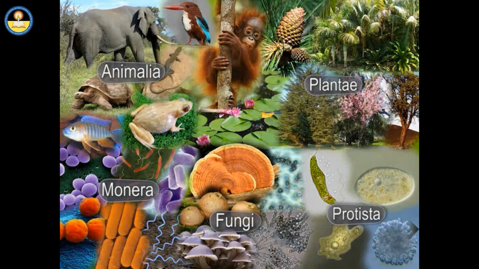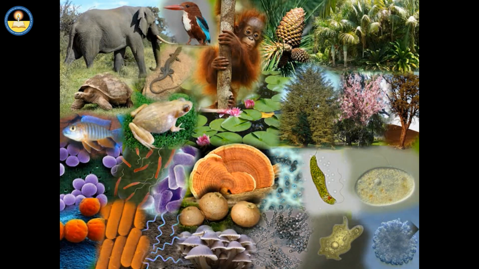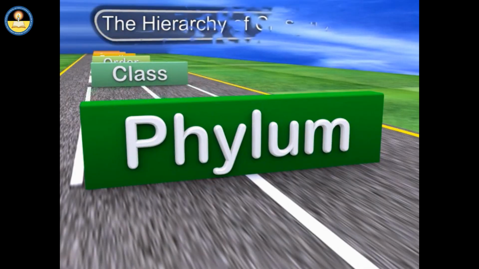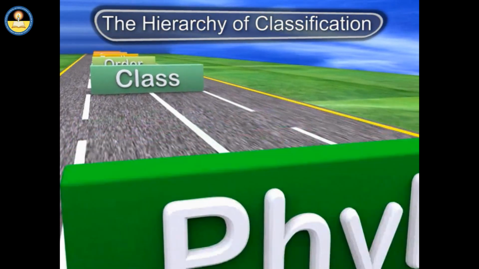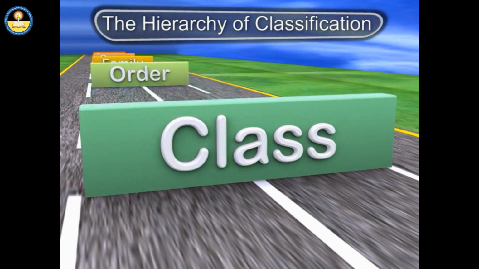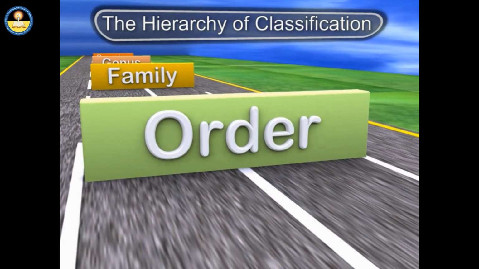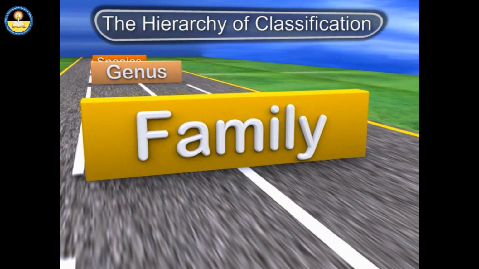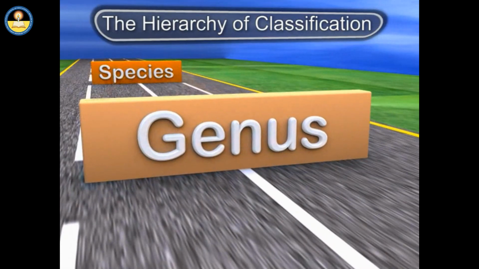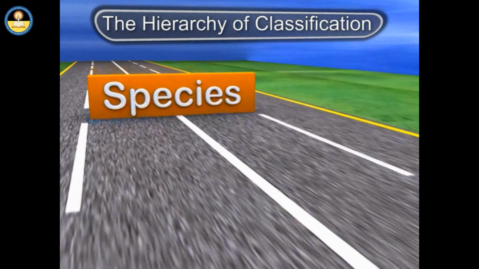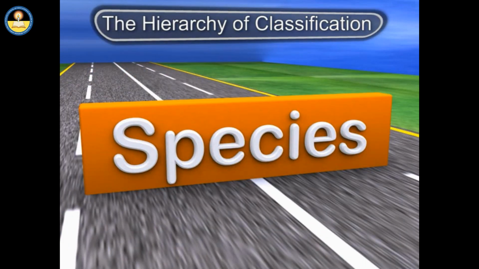Each kingdom is then split into smaller groups called phyla. Each phylum is split into smaller groups called classes. Each class is split into orders. Each order is split into families. Each family is split into genera, and each genus is split into species. A species is a single organism, not a group.